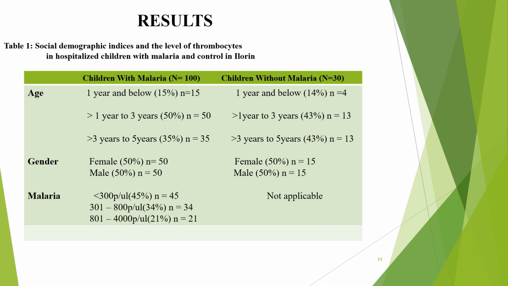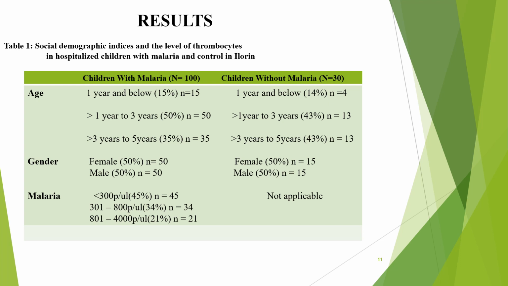Those who fall within 1 year to 3 years accounted for 50% and 43% for control, with numbers of 50 and 13 respectively. And those within 3 years to 5 years accounted for 35% and 43% for control, which is 35 and 13 in numbers respectively.